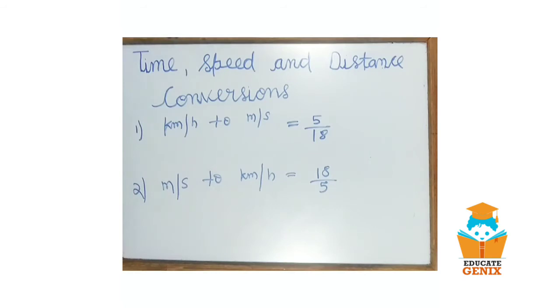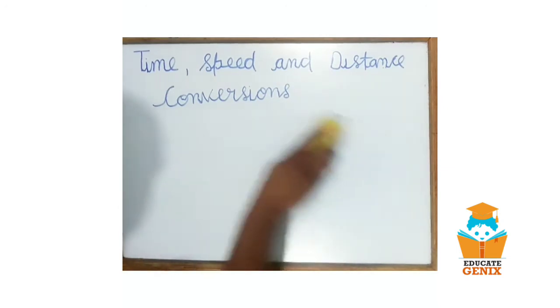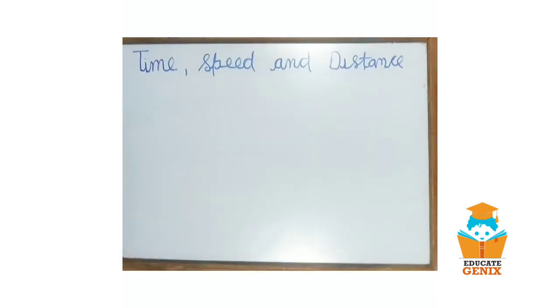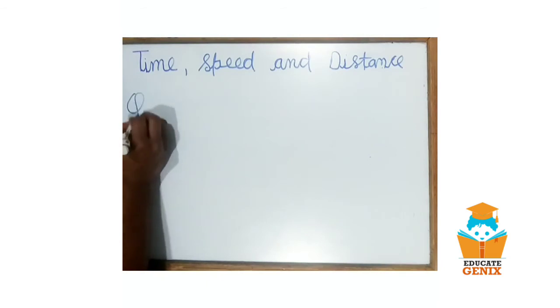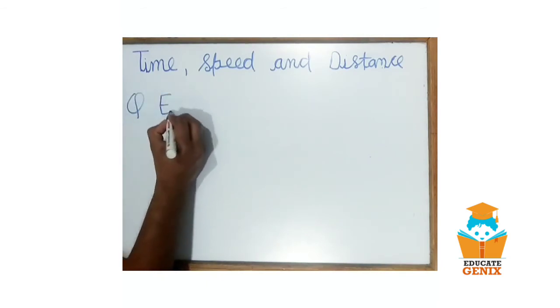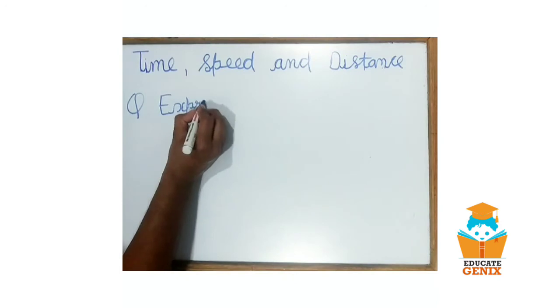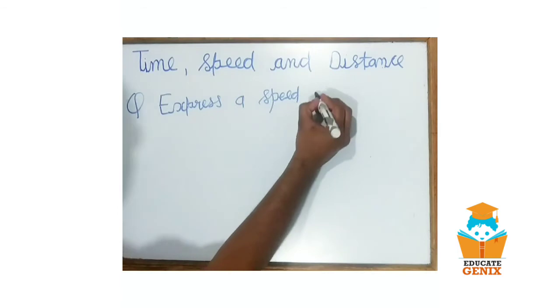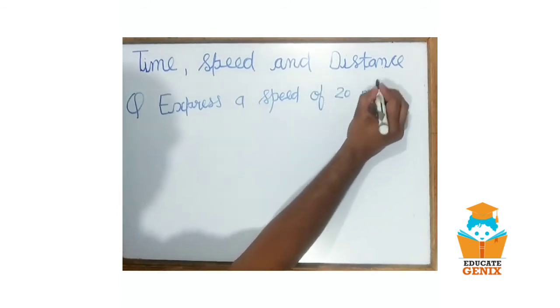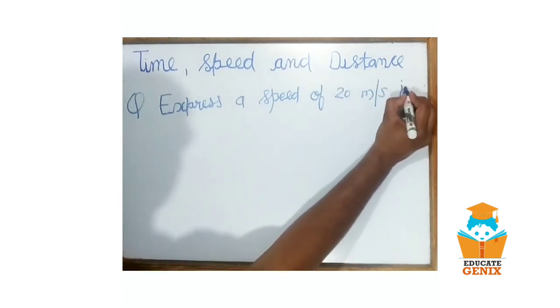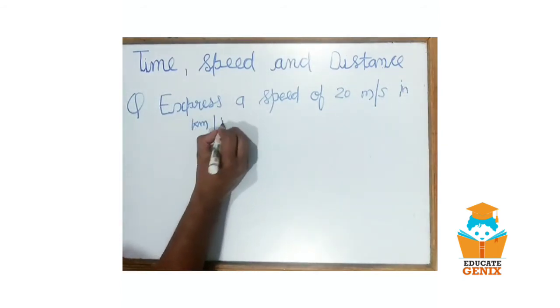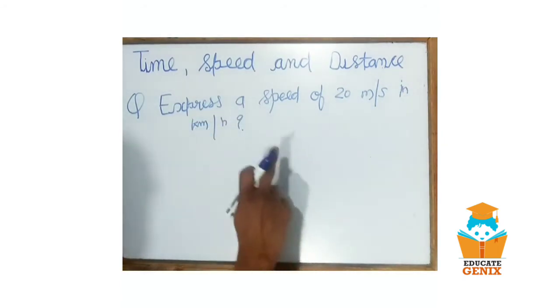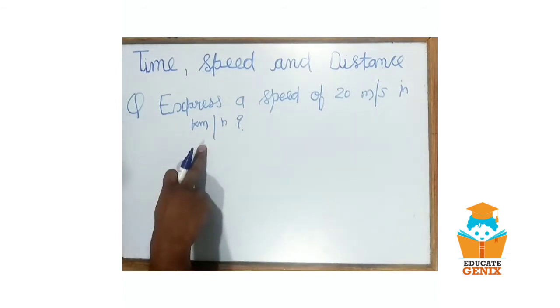Further we will see how we can apply this conversion. Question: express a speed of 20 meter per second in kilometer per hour. So what we have to do is convert 20 meter per second into kilometer per hour.